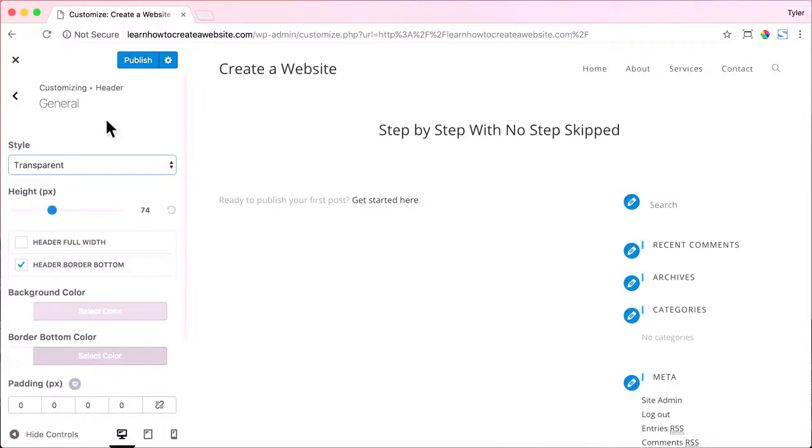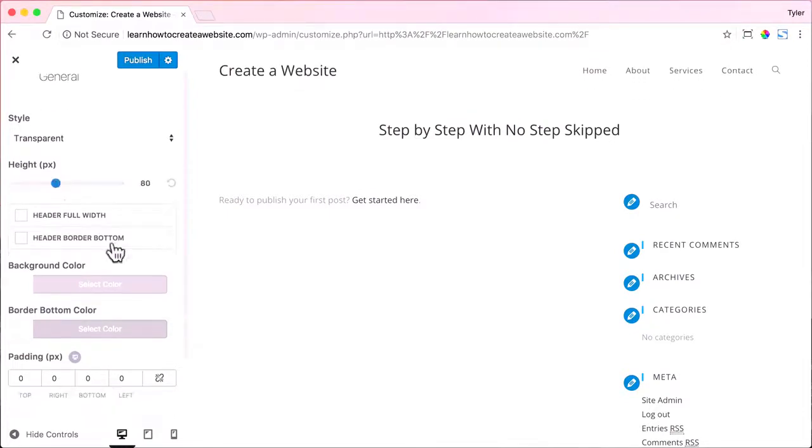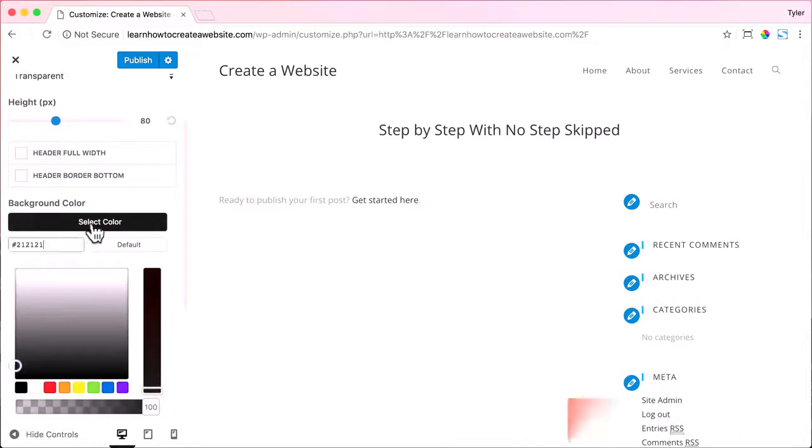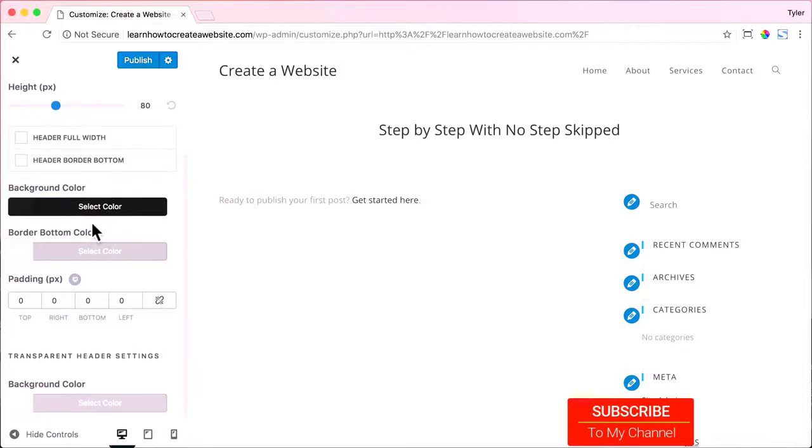All right, now there's a border at the bottom of our menu, and we don't want that. So I'm just going to uncheck that. And for height, you can make your menu really big or really small. I'm just going to keep it at 80. And for background color, I'm just going to make this black. And this is for the background color if it was not transparent. Now, sometimes you don't want your pages to have a transparent menu just because it doesn't make sense. And I'll show you that a little later on in the tutorial. So we're just going to make this a dark color, not all the way black, but pretty close to black.